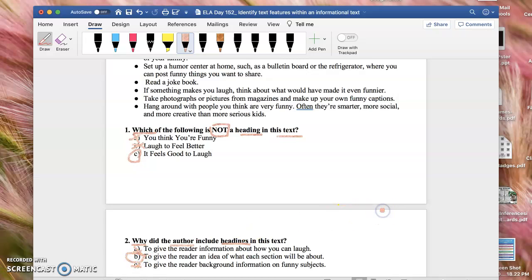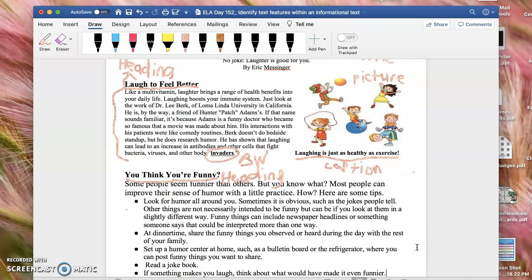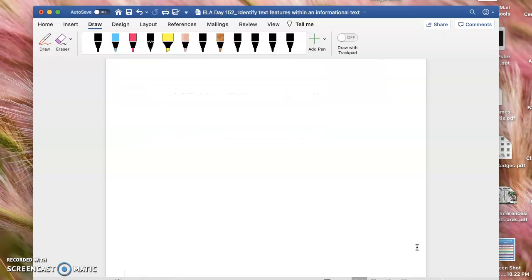So I know when I go up to the text, when I look at it says laugh to feel better, I know that this entire first text is going to talk about how laughing makes you feel better, right? And then you think you're funny. I know that this entire paragraph is talking about how different people are funny, okay? Good. So now that we did the model, now we're going to move on to our guided practice.